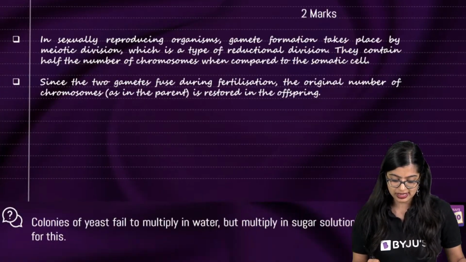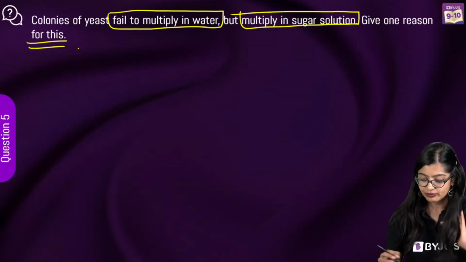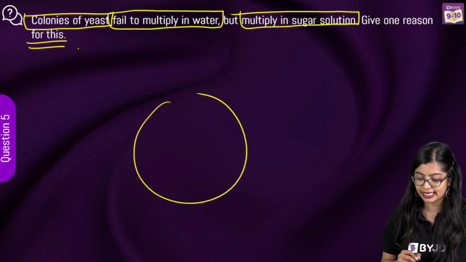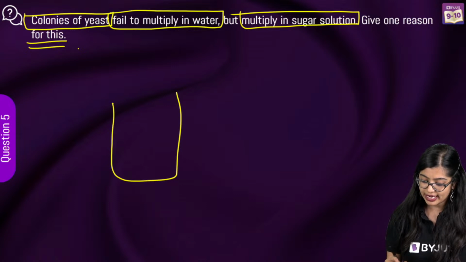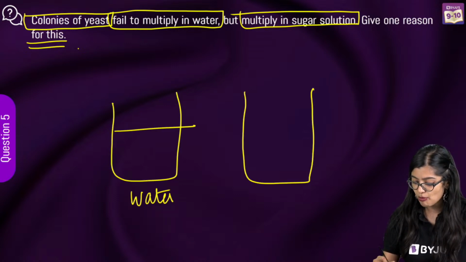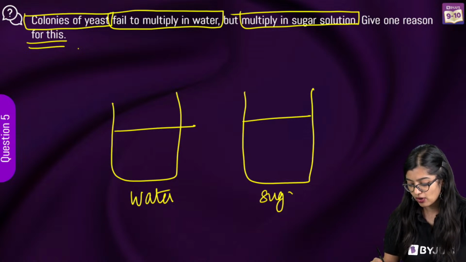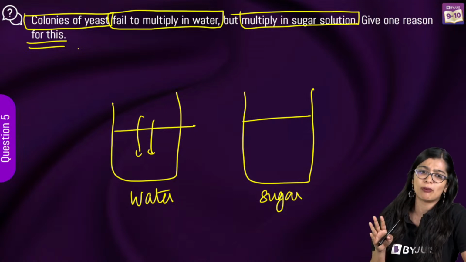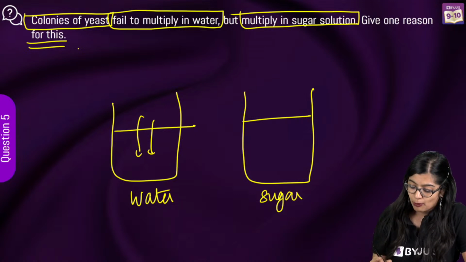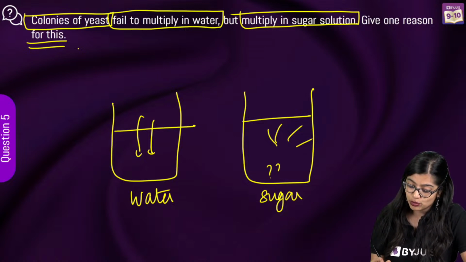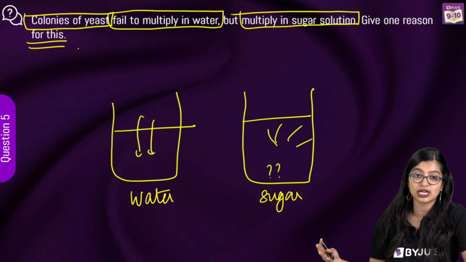See, I'll go to the question slide. It makes it easy for me to explain them. They're saying that colonies of yeast or one population of yeast, what they have done, they have taken some of it and put it in water, okay? And they took some of it and put it in sugar, all right? And what they saw was that when it was in water, it didn't grow much or reproduce much, while in sugar, they were reproducing and growing in number. Why did this happen in sugar solution?